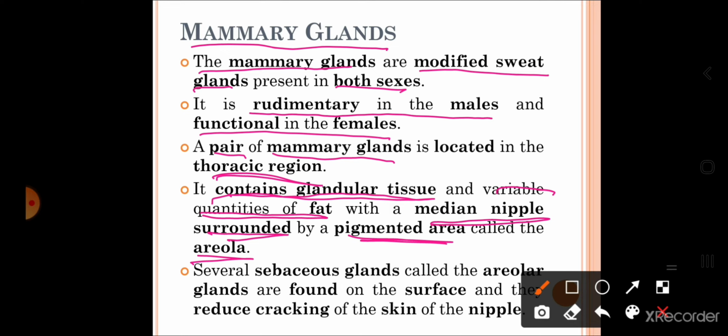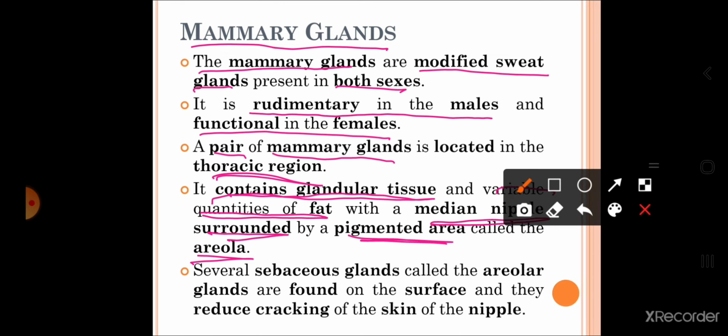Then in the middle portion is the nipple, and this nipple is surrounded by the dark pigmented area which is called what? Areola. Several sebaceous glands called areolar glands are found on the surface, and they reduce the cracking of the skin of the nipple. Now around there are other sebaceous glands present called areolar glands.